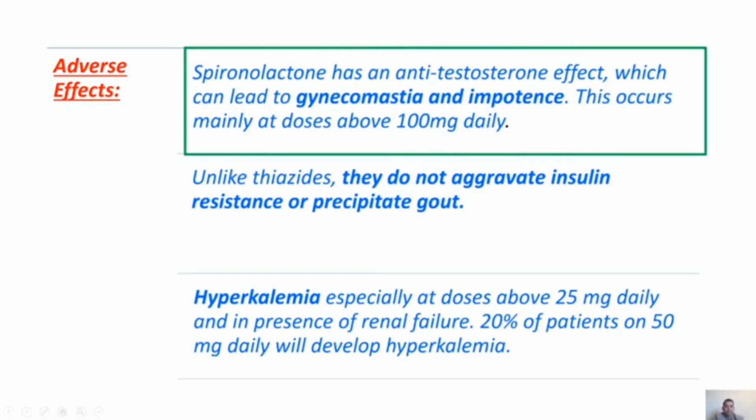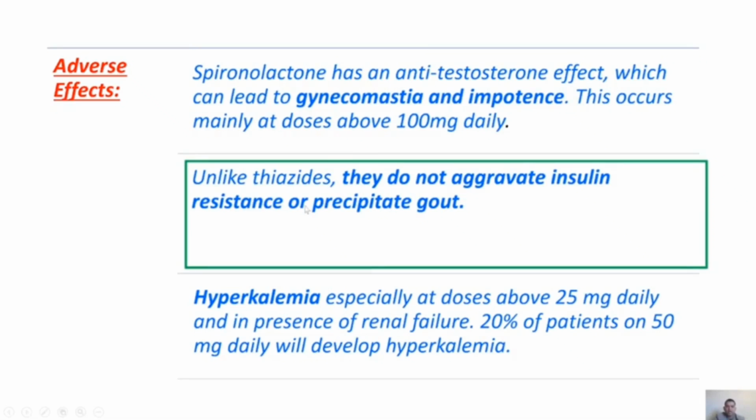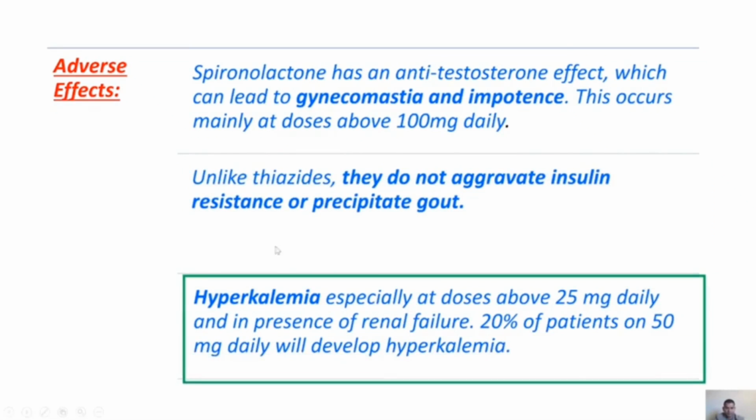Next, coming to the adverse effects. Spironolactone has an anti-testosterone effect which can lead to gynecomastia and impotence. This occurs mainly at doses above 100 mg daily. Next, unlike thiazides, they do not aggravate insulin resistance or precipitate gout. Last one, hyperkalemia, especially at doses above 25 mg daily and in the presence of renal failure. 20% of patients on 50 mg daily will develop hyperkalemia.